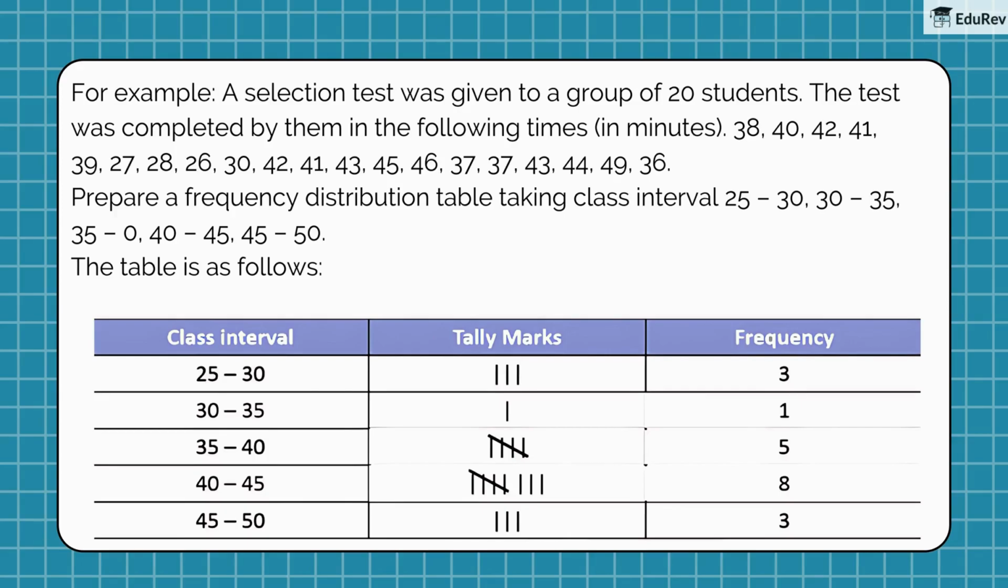The frequency column will show the number of students that completed the test in that class interval. For example, 3 students completed the test in 25 to 30 minutes interval. So frequency of 25 to 30 is 3, and so on. Now, in the tally marks table, we will depict 3.